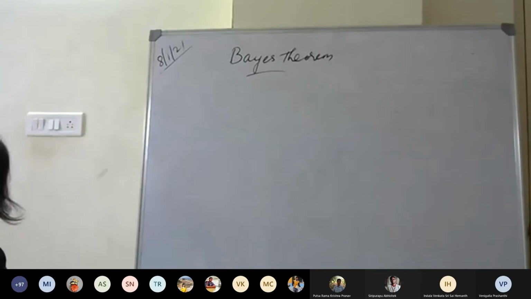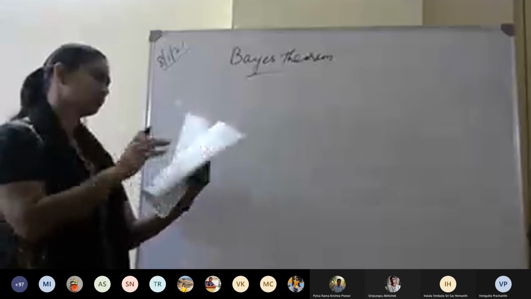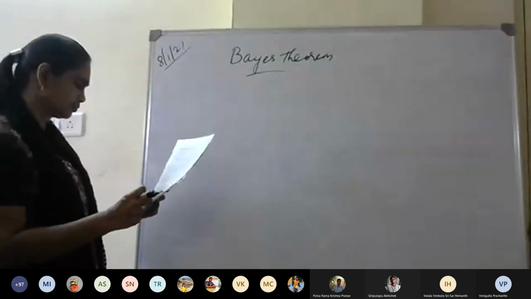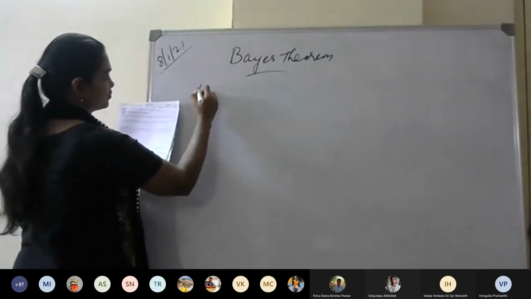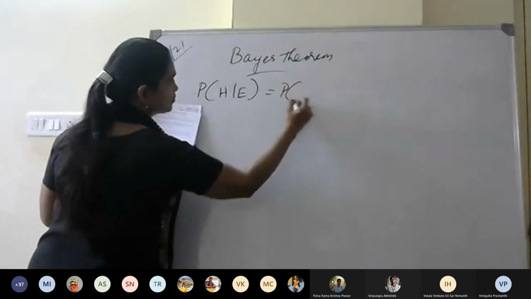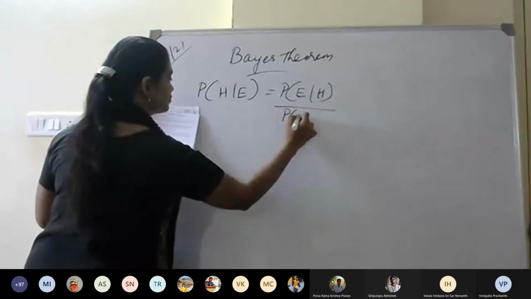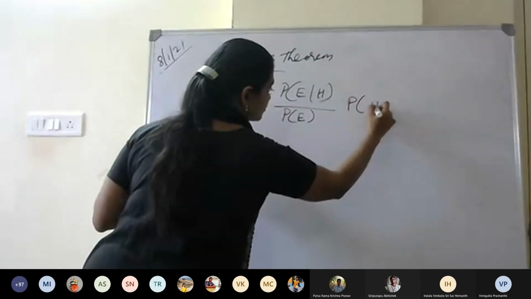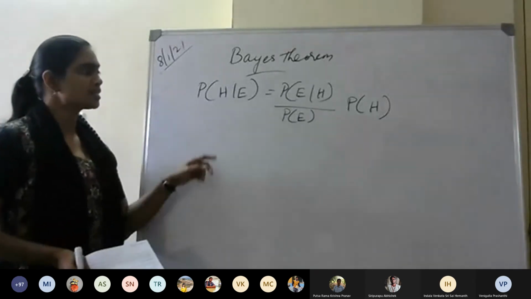The Bayes theorem derivation is not required, but still, the Bayes theorem is written like this.